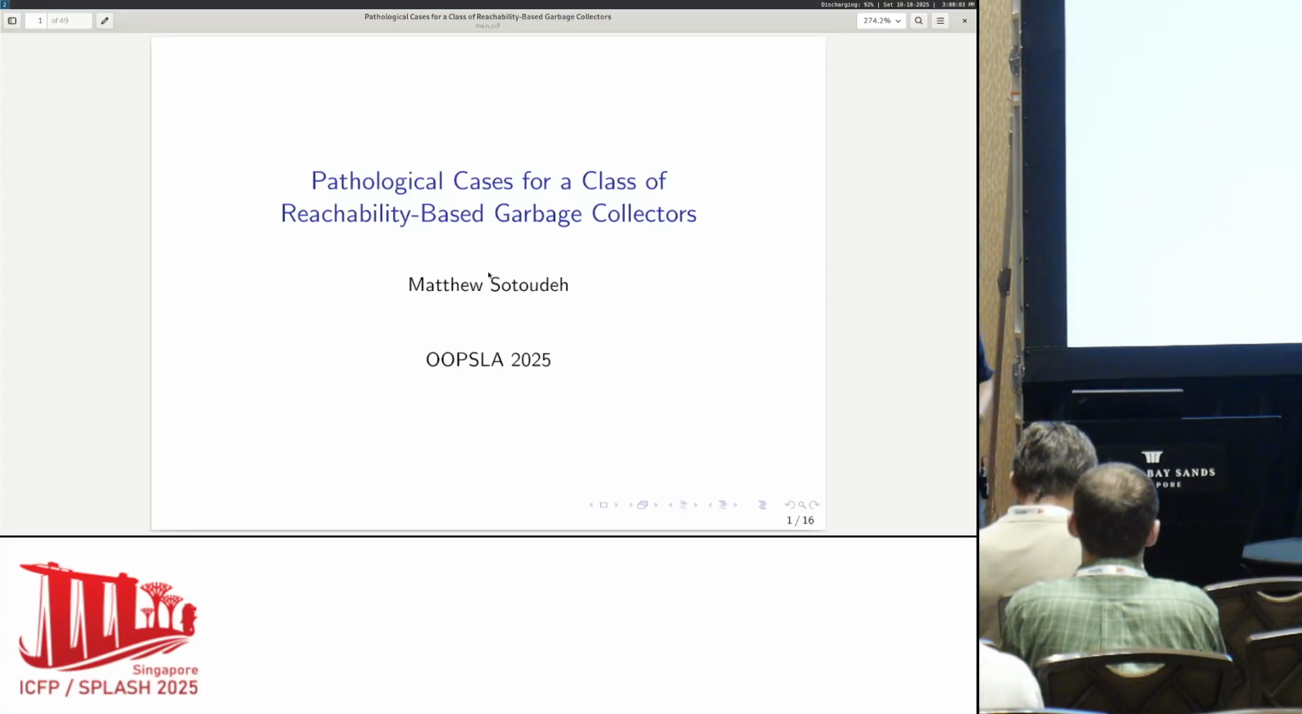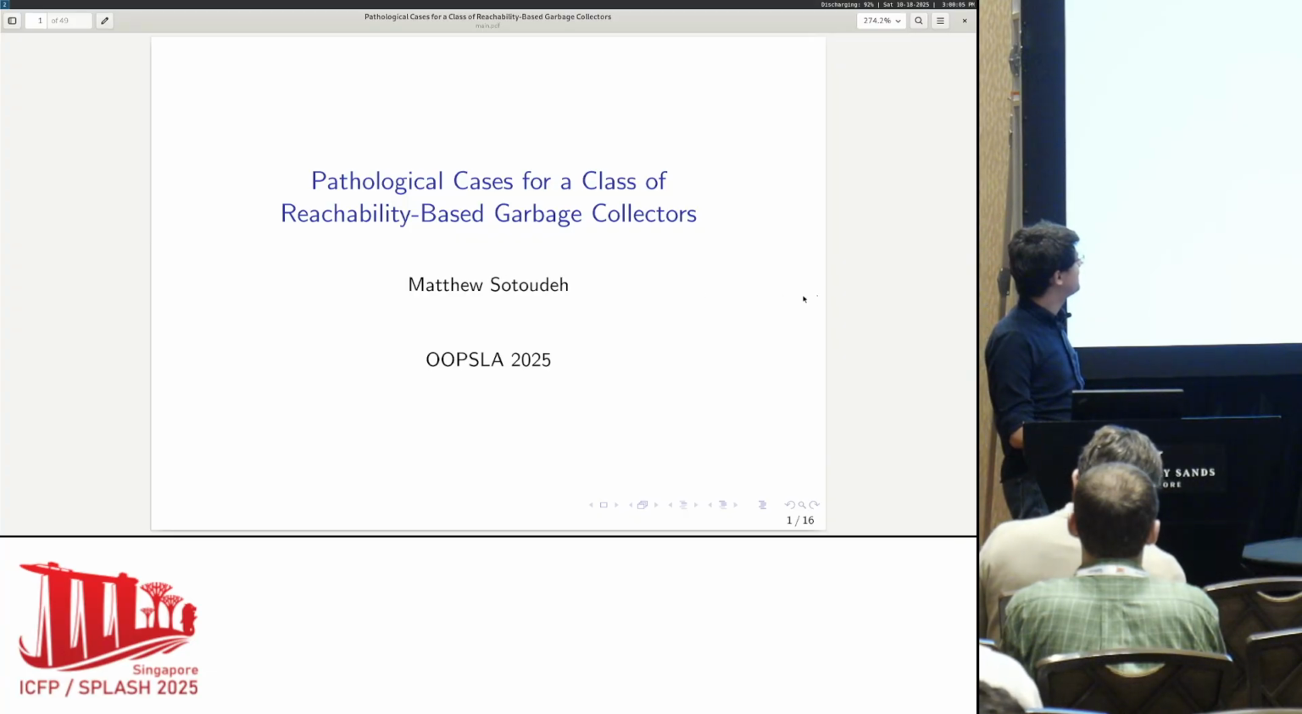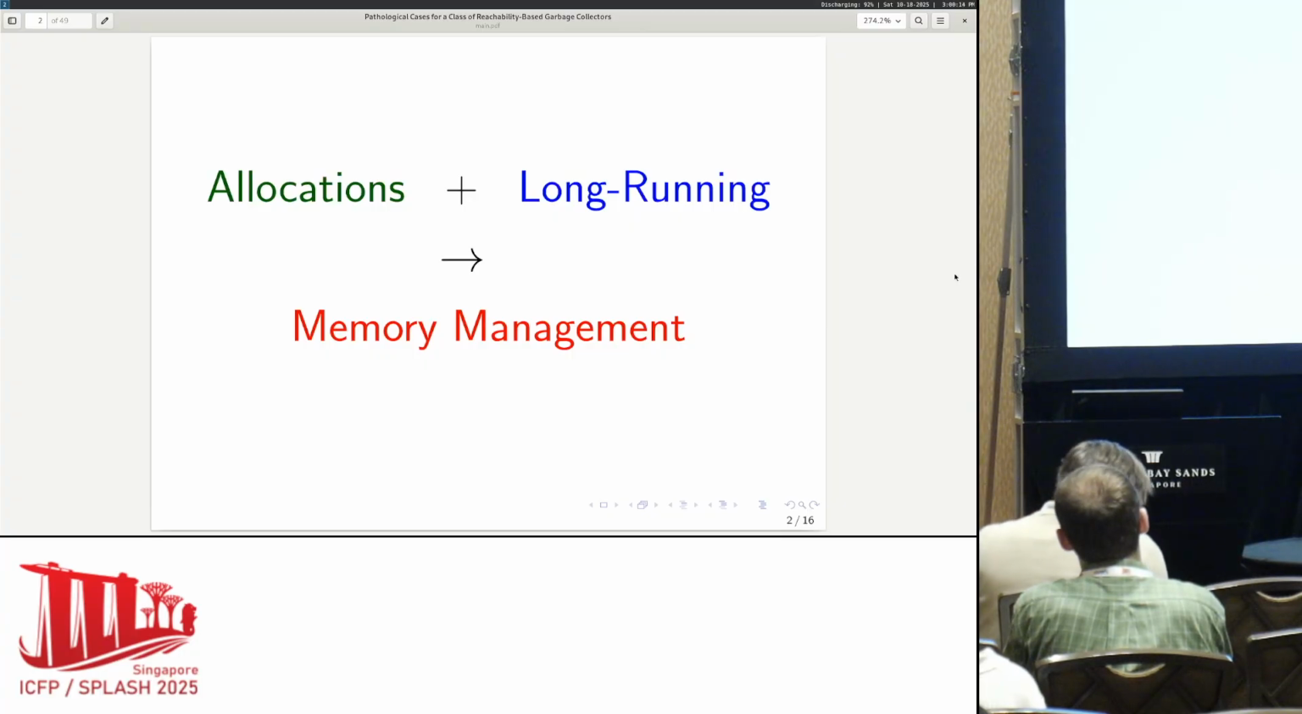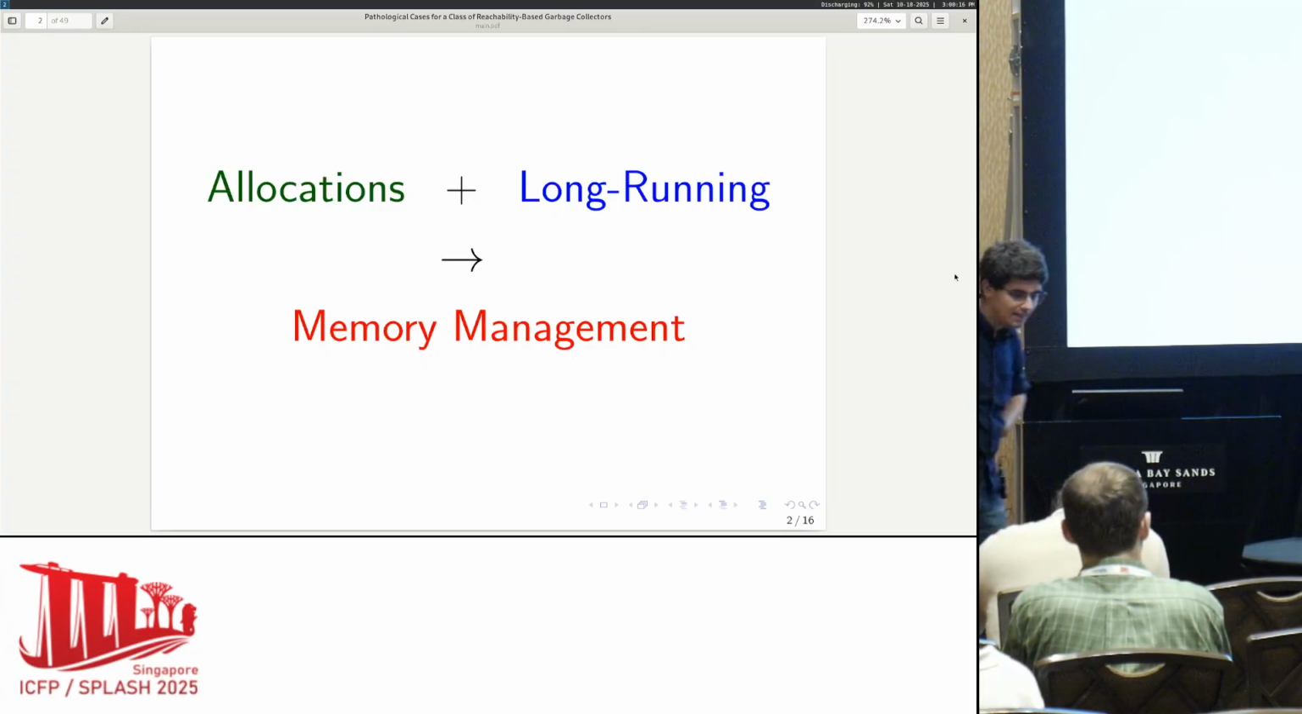Okay, so I guess we're going to shift gears here a little bit and talk about garbage collection. You're in the proof section. There will be a proof at some point in this paper, so look forward to that. I'll spend a little bit of time here telling you why I care about garbage collection.